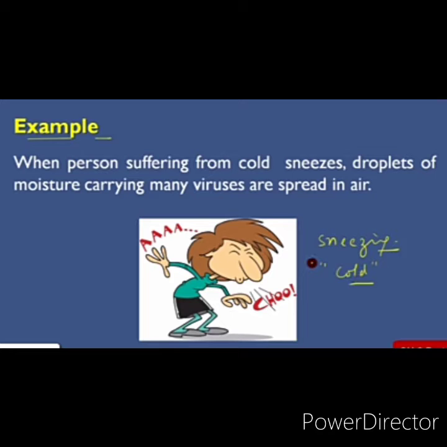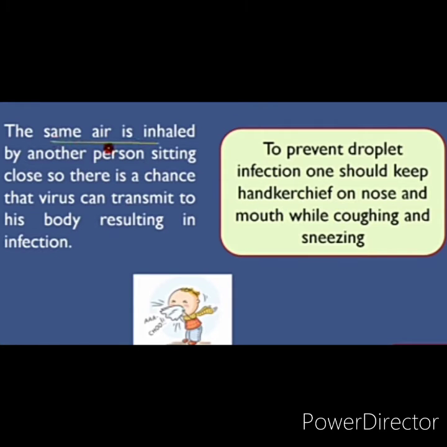Now when this same air is inhaled by another person sitting close to him, there is a chance that the virus can transmit to the body of another person, resulting in infection. You must be knowing about this because it is happening nowadays with coronavirus.